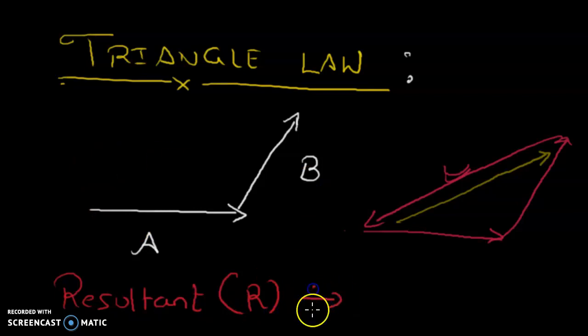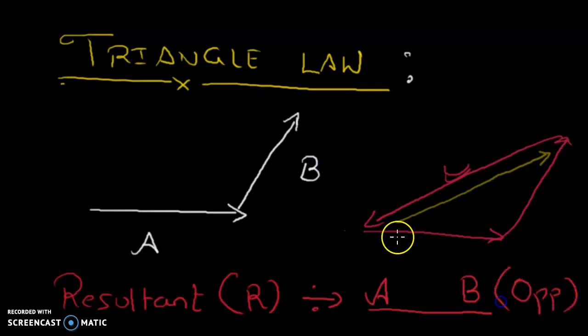Resultant R touches the tail of A and the head of B. So the loop is like this, and it will go against the loop.